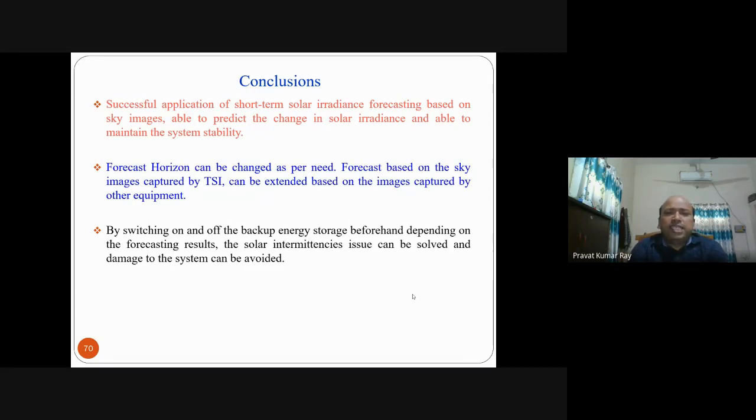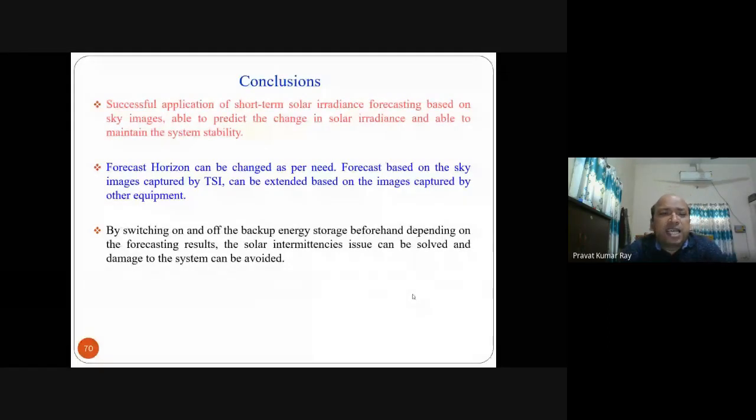And the forecast horizon can be changed. If you want to change your forecast horizon, 15 minutes, 30 minutes, 45 minutes, as per your wish, you can change the forecast horizon as per need. Accuracy may deviate, but you can change your forecast horizon.